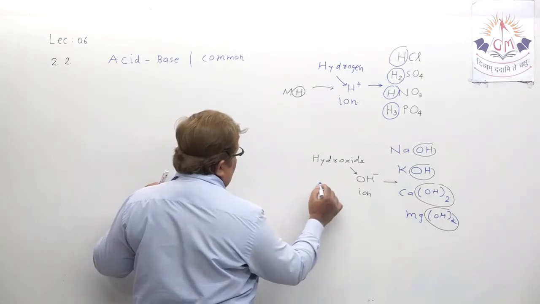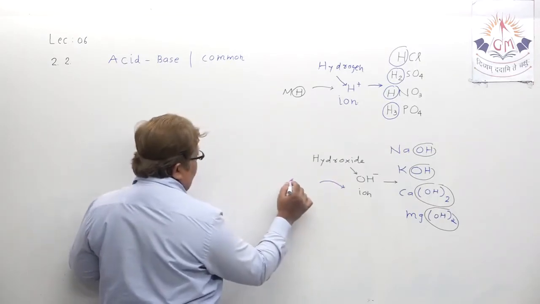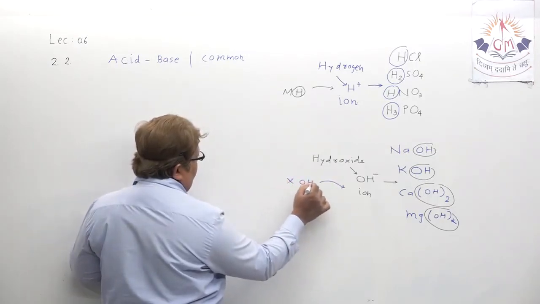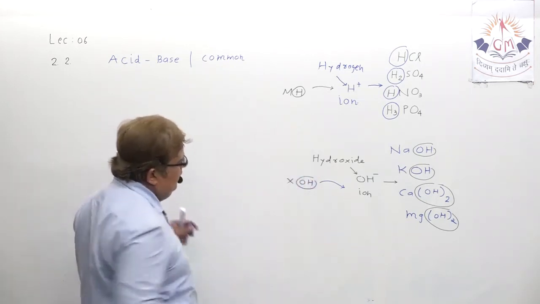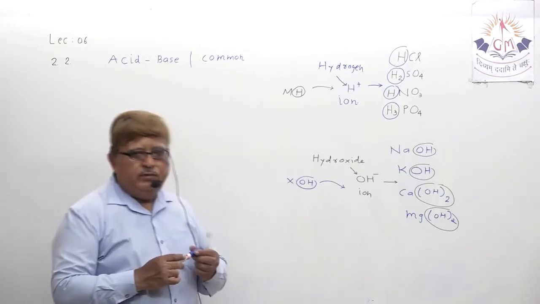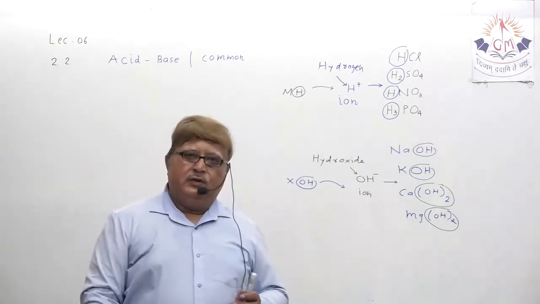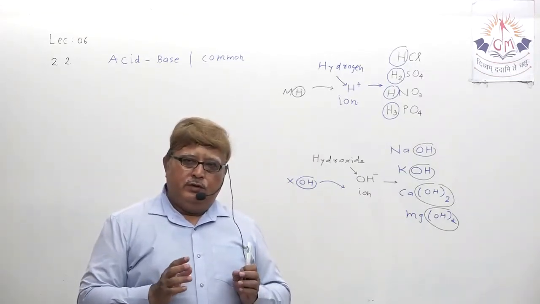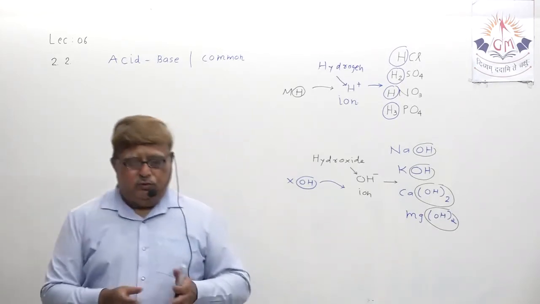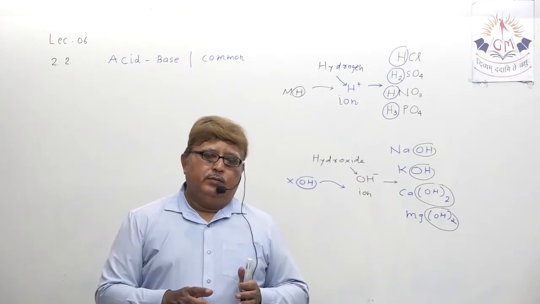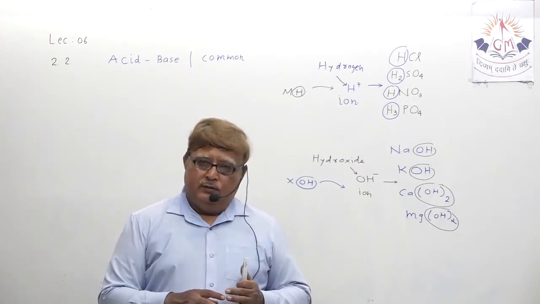Can you say? Let us utilize X. So XOH. That is the general formula of base. This is for acid and this is for base. That means one thing is clear, that between acid and base, one thing is common: both have the presence of ion.